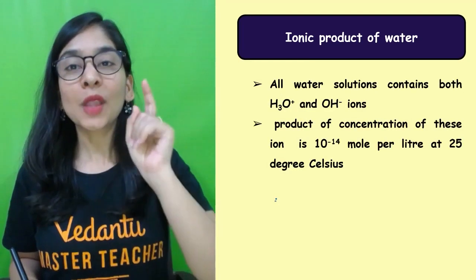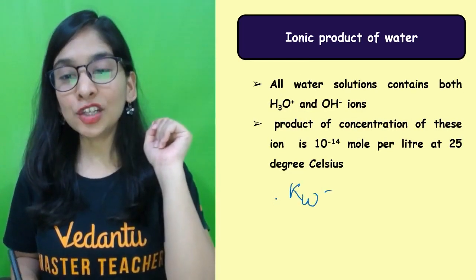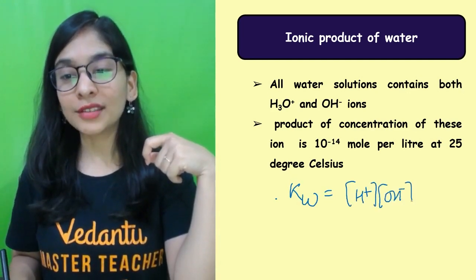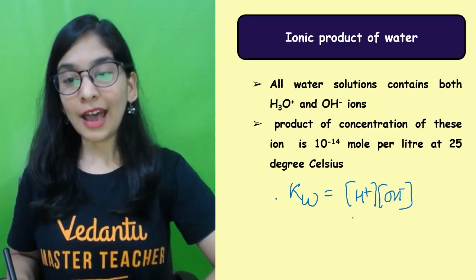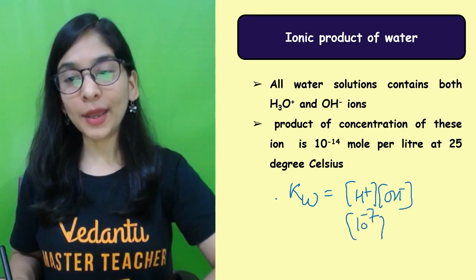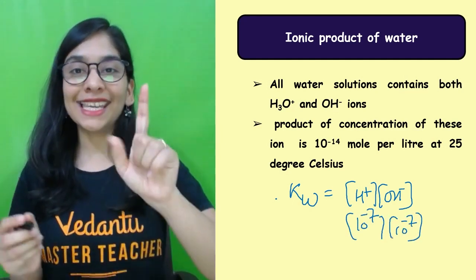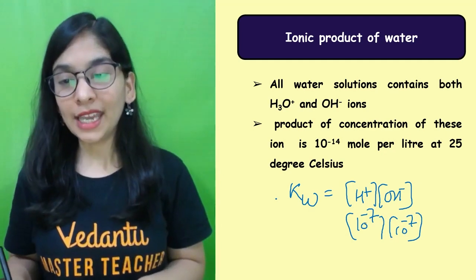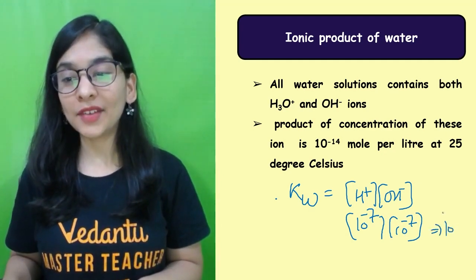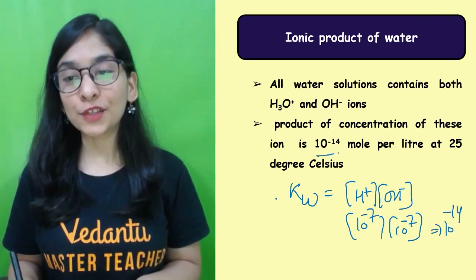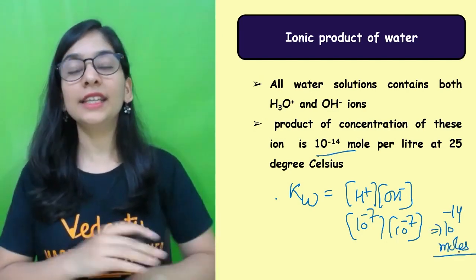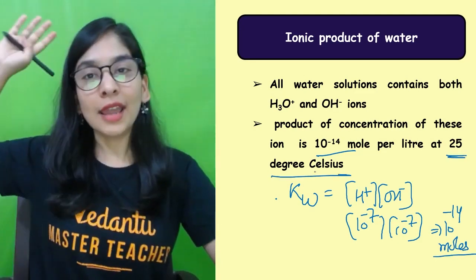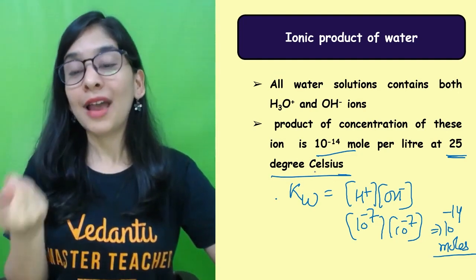Pretty much clear? So what does this picture mean? When I'm having 1 liter of water, I can talk about the ionic product of water. What is ionic product? The product of the concentration of H positive and OH negative. How much was there? 10 to the power minus 7 and 10 to the power minus 7. We are taking a standard solvent, 1 liter. 10 to the power minus 7 times 10 to the power minus 7 means total 10 to the power minus 14 moles per liter at room temperature, that's 25 degrees Celsius. We'll talk about how temperature can also affect this in some other class.